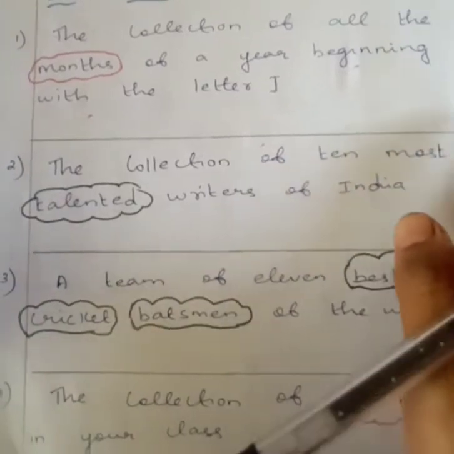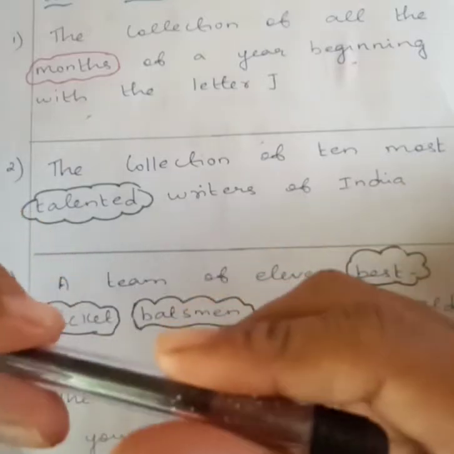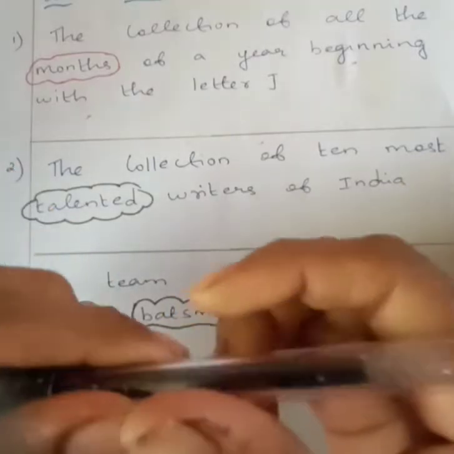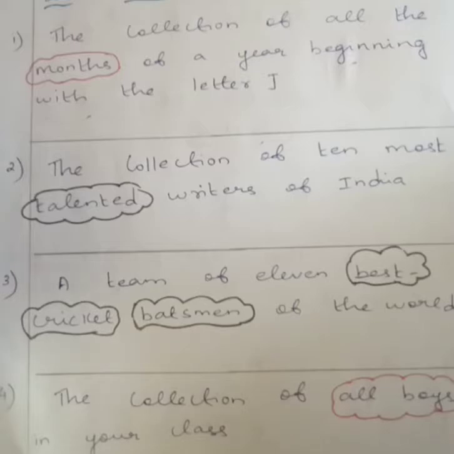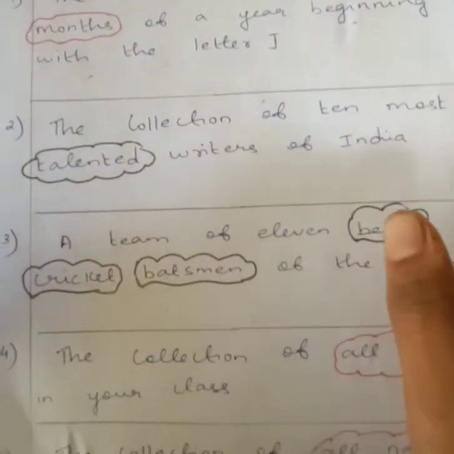So let's see the exercise today, exercise 1.1. Which of the following are sets? First, what is a set? A set is a well-defined collection of objects, right? So let's see the first question.